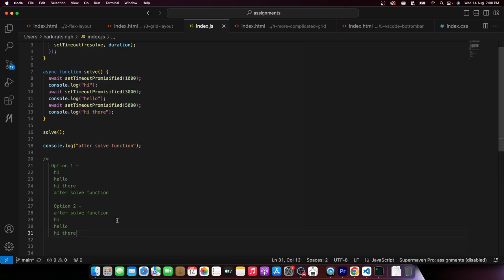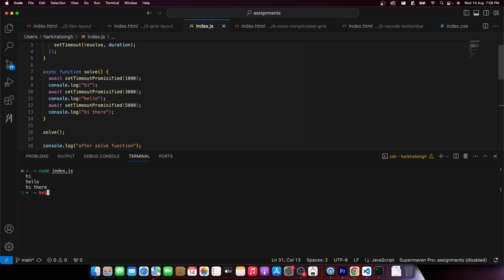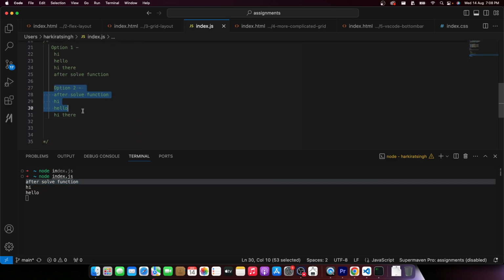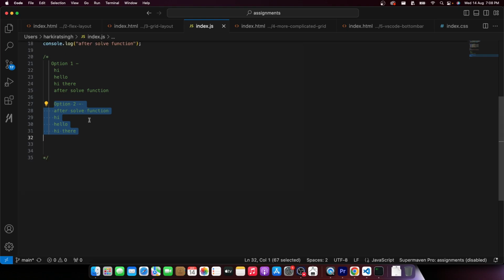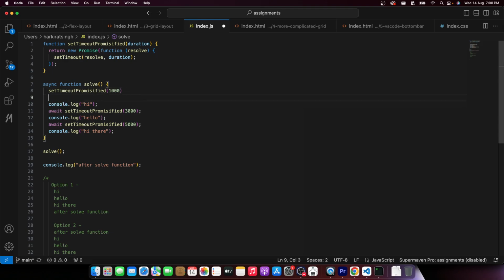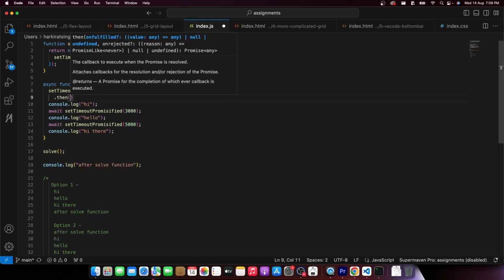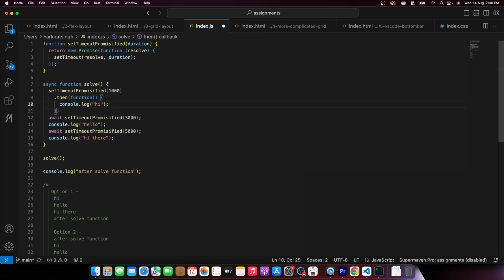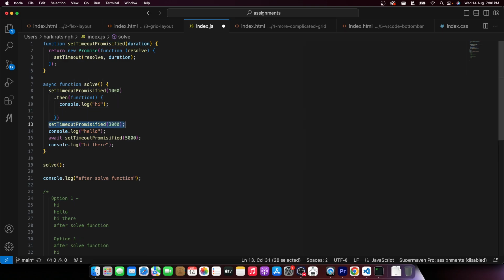I'm going to run it, and moment of truth. After solve function gets printed first, which means option 2 wins here. Why does that happen? Because as I said, if this was a function call like this, or a promise call like this, then what would you have said? Then you would have said, na ki haan Harkirat, these two are asynchronous functions.